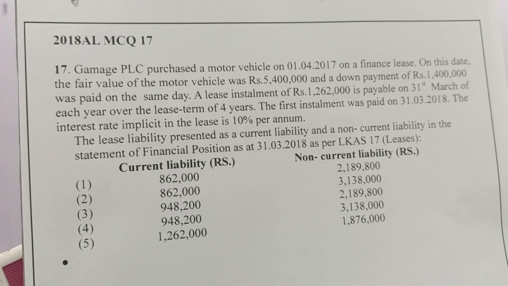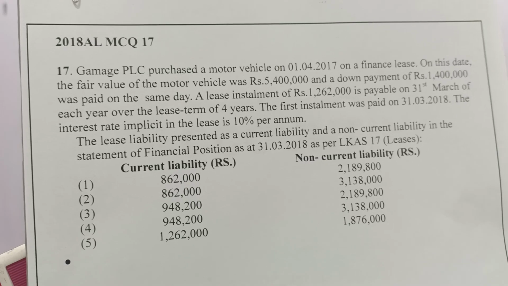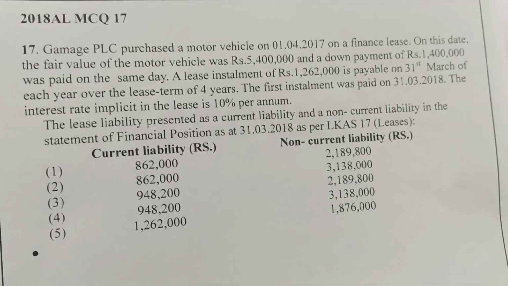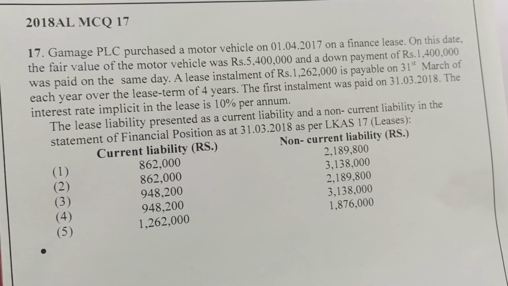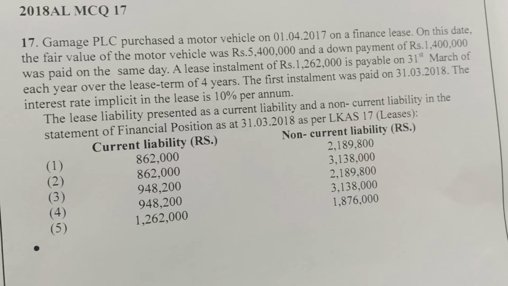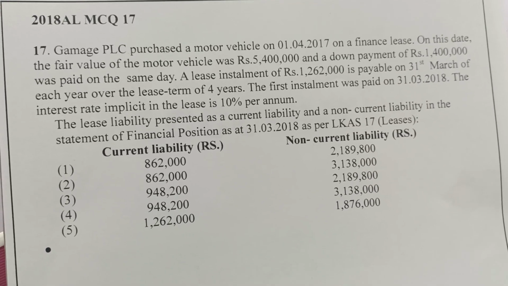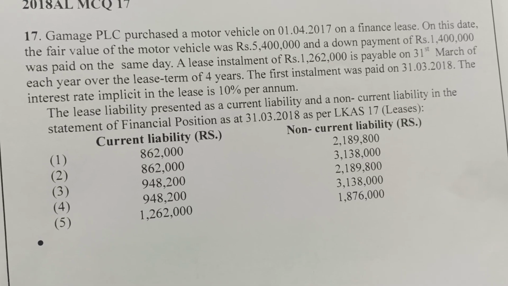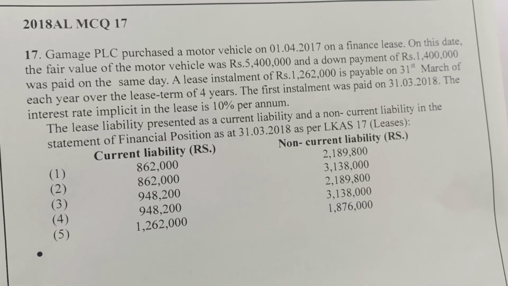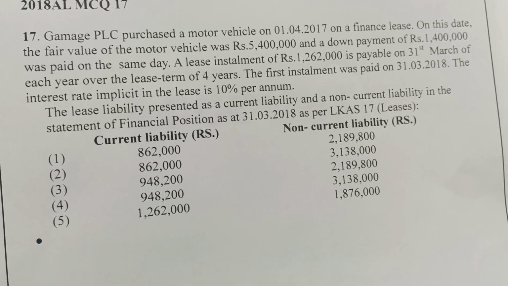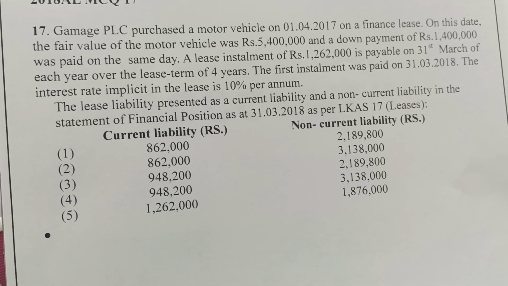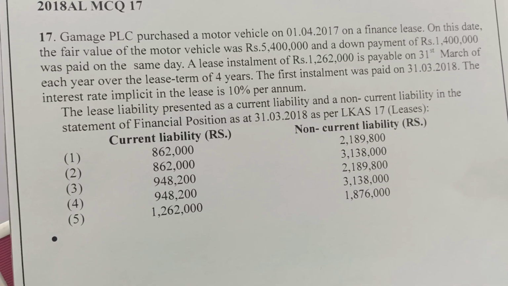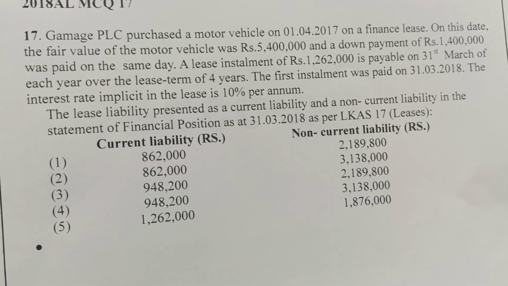This example is from the 2018 MCQ, question number 17. It is relevant for lease and adjustment. The fair value of the motor vehicle is given as 5,400,000. The down payment is 1.4 million, as well as an annual lease installment of 1,262,000. The lease period is 4 years. The lease interest rate is not given separately. The accounting period ends on 31st March 2018, but the asset was purchased at the beginning of the year.